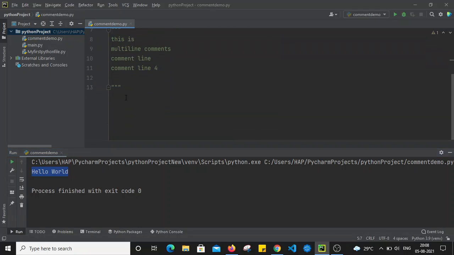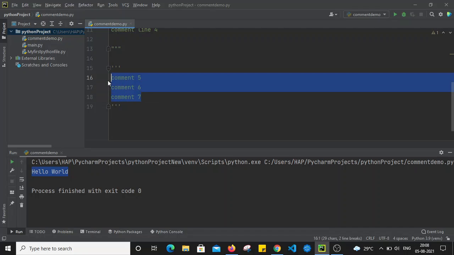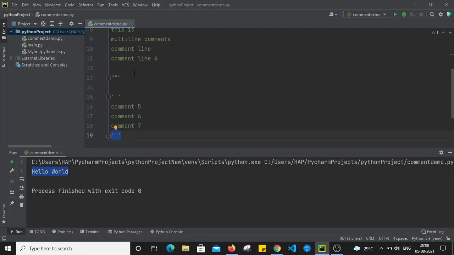Similarly, let's say I'm adding one more thing. We can also use a triplet of single quotes. Whatever I write within the triplet of single quotes, let's say comment 5, comment 6, comment 7, we are writing the comments in multiple lines within this triplet of single quotes. This is similar to what we have done here. So we can use either a triplet of double quotes or a triplet of single quotes. Both are the same. So this will also be treated as comment.